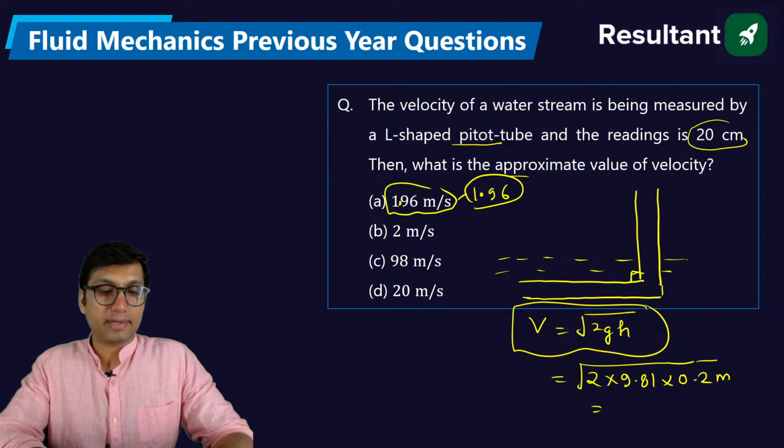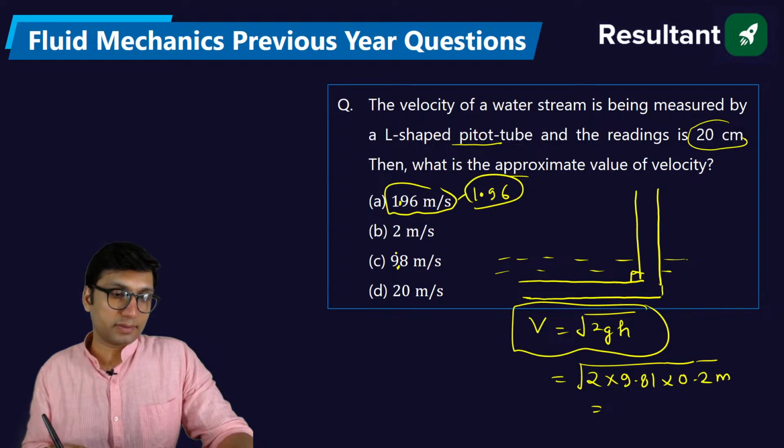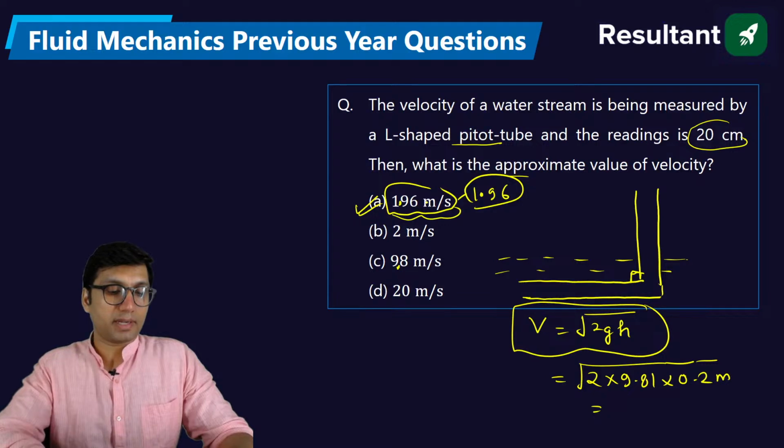Again, I'm telling you that you don't have to make mistakes. Just get the right answer. It will not be 98, it will be 9.8. So this will be somewhat around 1.96. Option A, 1.96 or 1.98.